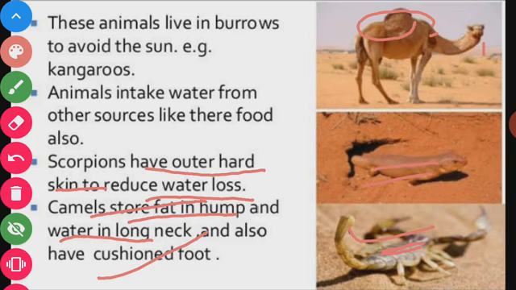These are the characteristic features, or adaptations, shown by the animals found in deserts. This is how the animals of different habitats are different from each other.